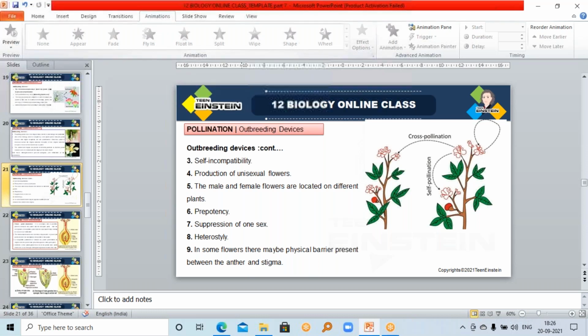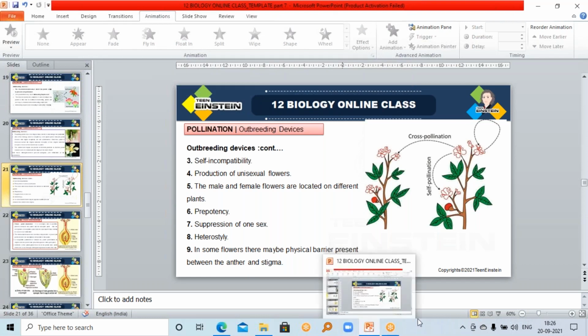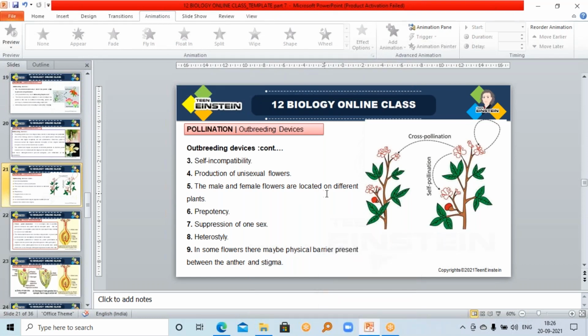The fifth method is that male and female flowers are located on different plants, so there is a male as well as a female plant.